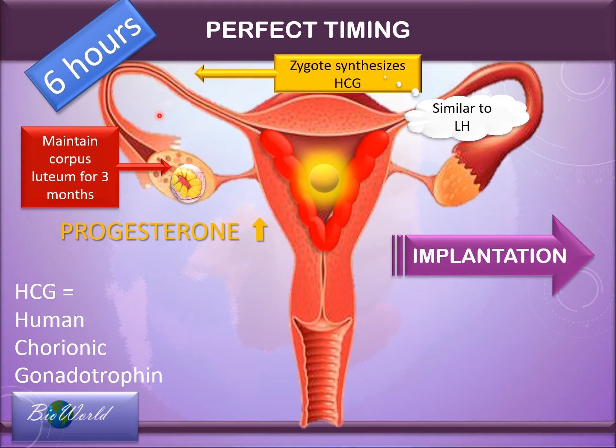Now you see that this hormone HCG is synthesized by the zygote. So this hormone will only be present in a pregnant woman and will be absent in a woman who is not pregnant. So the presence of this hormone is the basis of a pregnancy test kit. Let's carry on to discuss implantation.